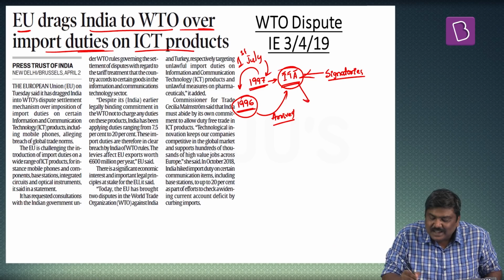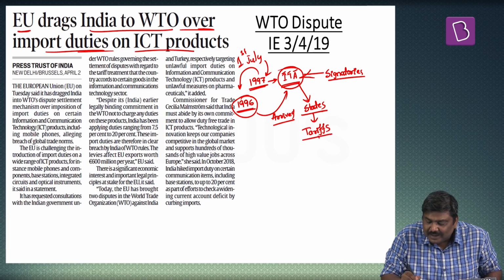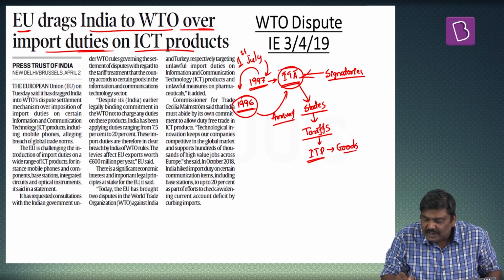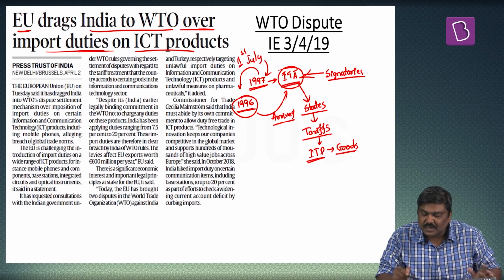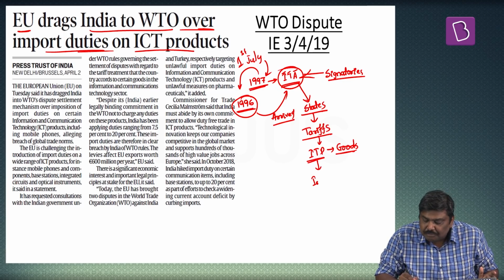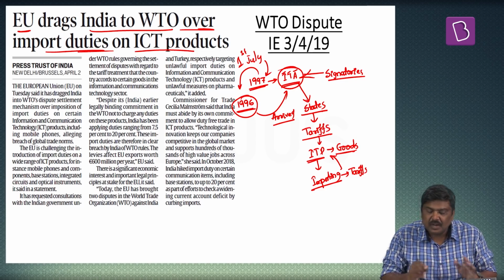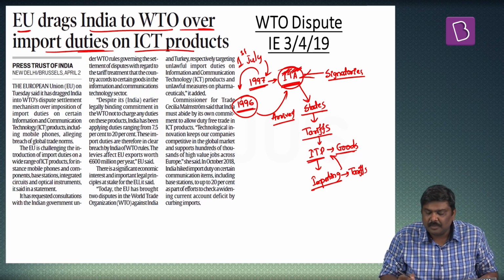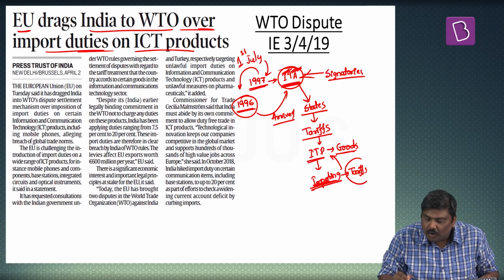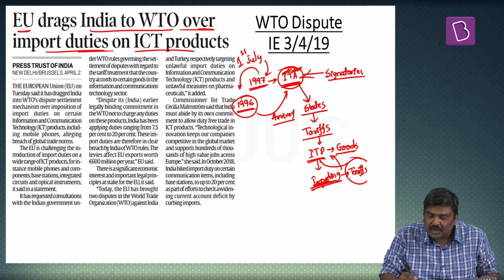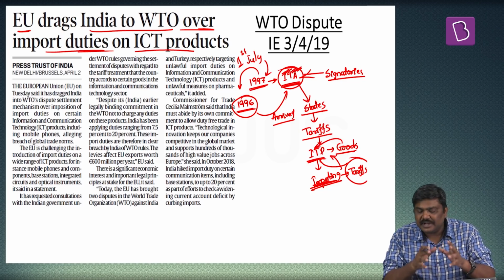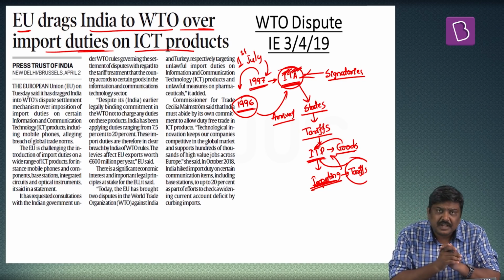Now this particular agreement basically states or mandates that the tariffs on information technology products, or in simple terms, the goods which are related to information technology, whenever they are exported from one country to another country, the receiving country or importing country will have to eliminate all the tariffs which are applicable on such goods. I'll repeat the statement. Under this particular concept of information technology agreement, the importing country has to eliminate all the tariffs which are applicable or imposed on the goods under this particular concept of information technology products. India is one of the signatories of this particular agreement.